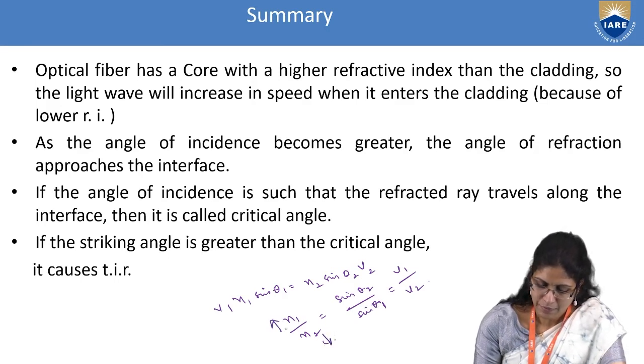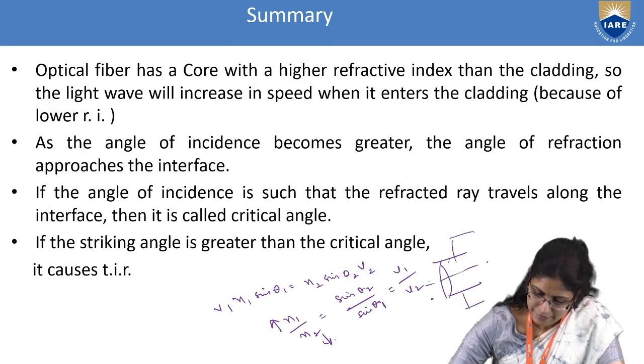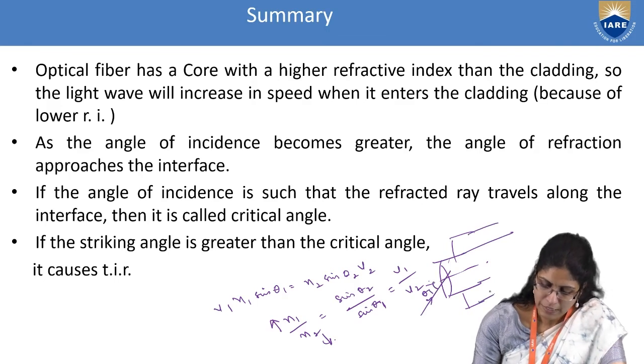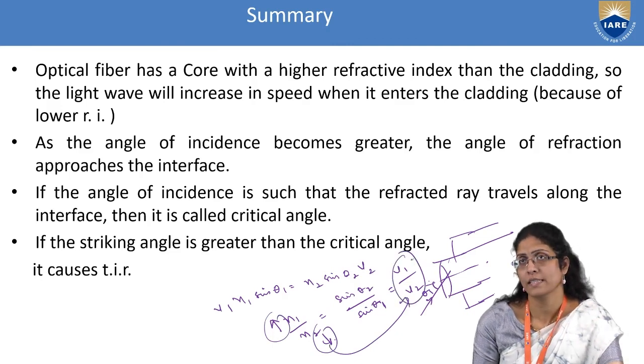So if the core has a refractive index which is greater than the cladding, if n1 is greater, the core is like this and the cladding is like this, and this is the normal, and this is theta 1. So the refractive indices have control over the speed.